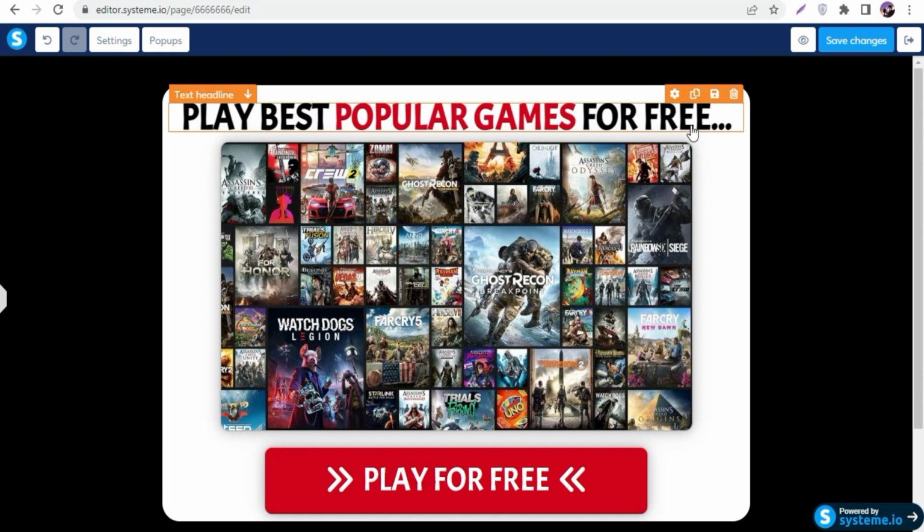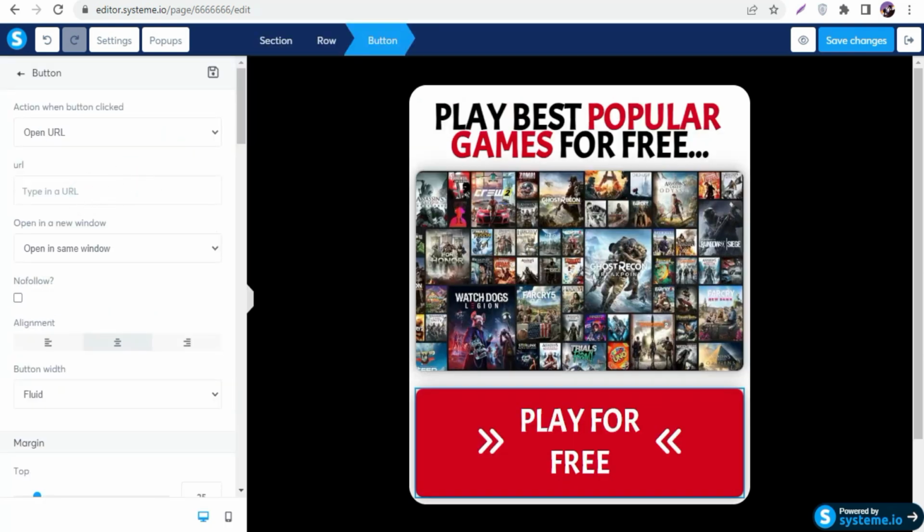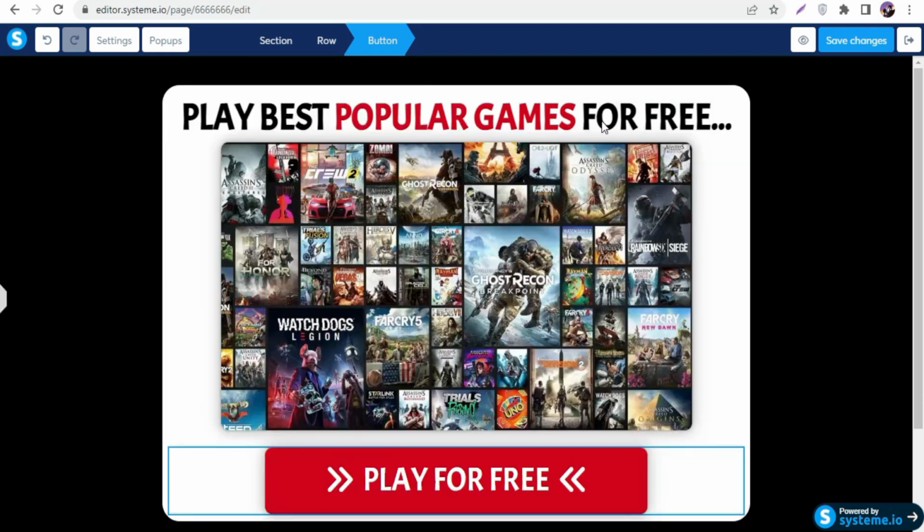Play best popular games for free, and these are the images of the different kind of games, and that is the button. And again, do not forget to add your CPAGrip link here. Do not forget to add it. So I added my CPAGrip link here, and now close this and simply click save changes. So once you click save changes, now I'm gonna go and show you how you guys can go and promote this landing page. Okay, so let's go.